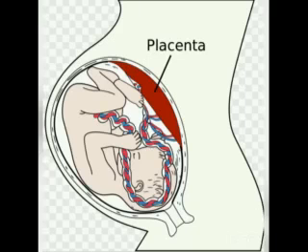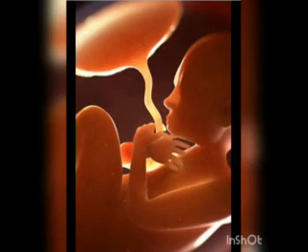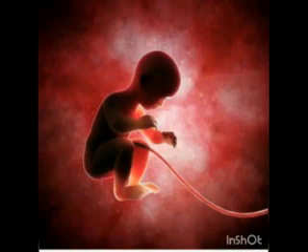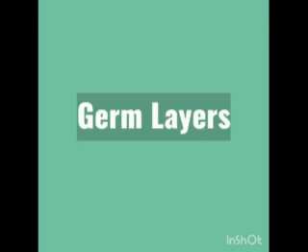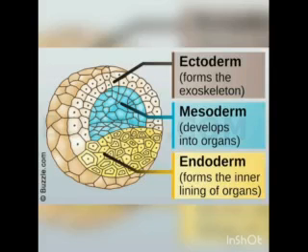Placenta is a temporary endocrine organ formed during pregnancy, and it connects the fetus to the uterine wall through the umbilical cord. It is the organ by which the nutritive, respiratory, and excretory functions are fulfilled. The embryo's heart develops during the fourth week of pregnancy and circulates blood through the umbilical cord and placenta as well as through its own tissue. The primary germ layers serve as the primitive tissues from which all the body organs develop.